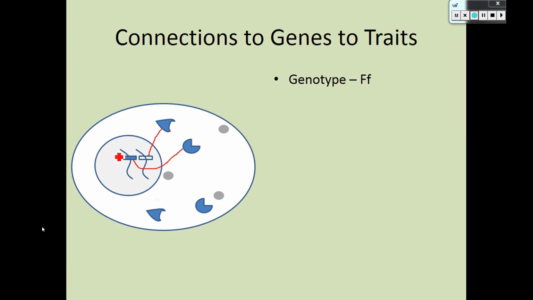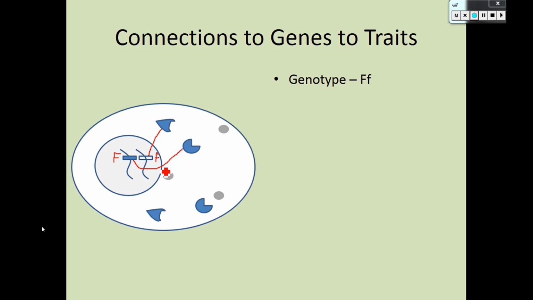So we're going to make our functional protein. We usually make genes different letters just because it's easy. So we're going to say this is big F, and we're going to say this is little f. Sometimes we have letters that make sense for the gene, and sometimes it has to do with the particular protein. So I'll show you an example later where it's a combination of letters that stands for the gene, and it has to do with the protein that's made there.